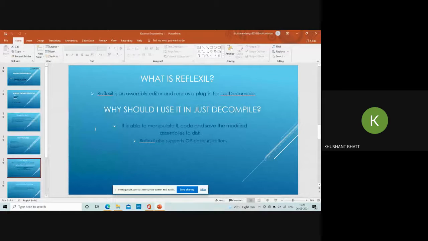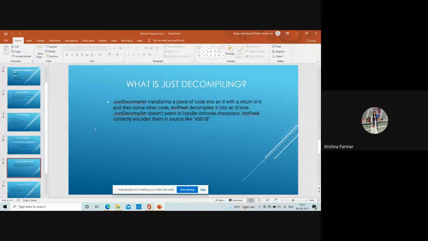It is just a decompiler. The limitation of Reflexil is that it is only compatible with .NET technology. For others, it cannot be done properly.